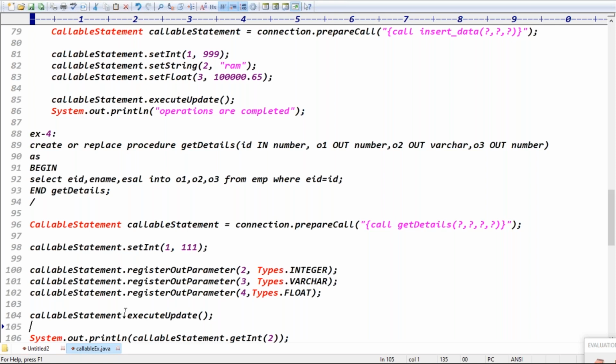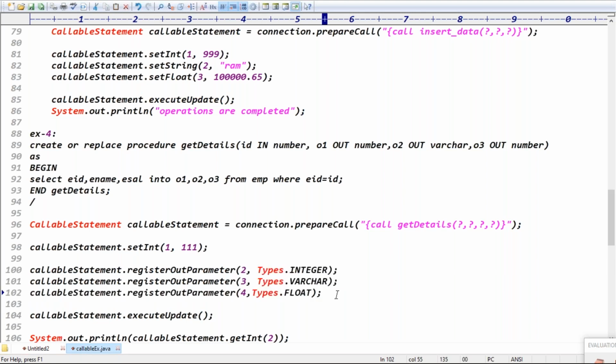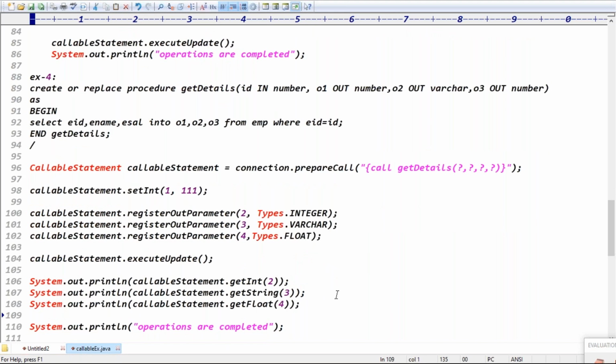Then we are executing the query. After execution, the output will be stored in which parameter? The registered parameters, right? The output means the complete row, which is stored in the three variables 2, 3, 4. Then we read the output from the three variables: getInt of 2, getString of 3, getFloat of 4.